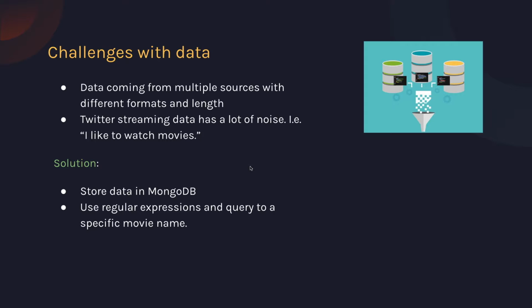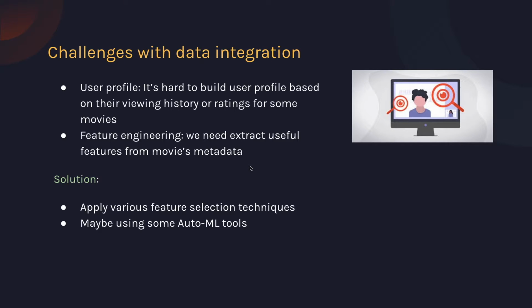Our solution is to store the data in MongoDB, which can handle unstructured data very well, and also apply regular expressions to filter out those noisy data. The second challenge is data integration. It's really hard to build a user profile based on their viewing history or ratings. It's also hard to extract useful features from movie metadata. And our solution is to apply various feature selection techniques and also incorporate some AutoML tools to help us with that.